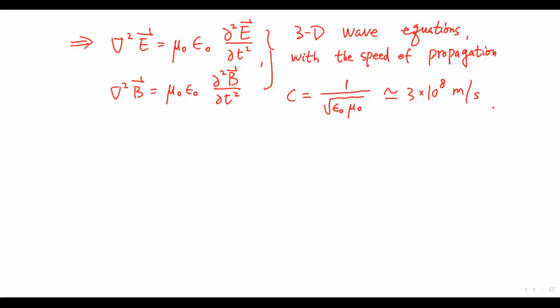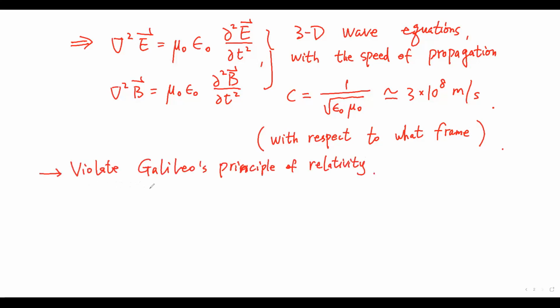These two equations are typical 3D wave equations with the speed of propagation c equal to a constant no matter what frame. This violates Galileo's principle of relativity. You know, a train or a car moves at a constant v. The people in the car, in the train, will not feel they are moving. This is what Galileo's principle says.